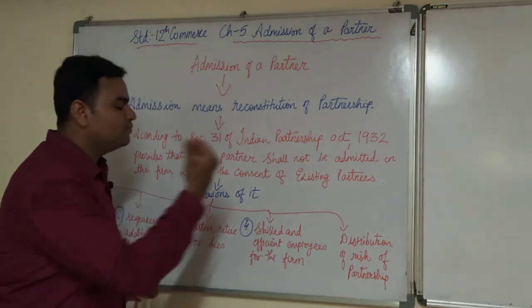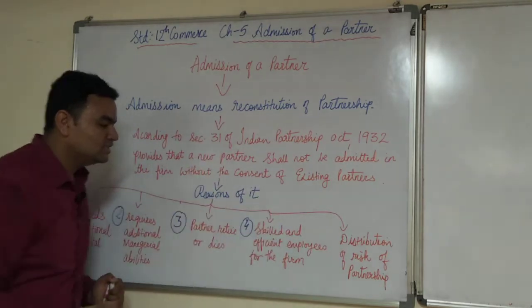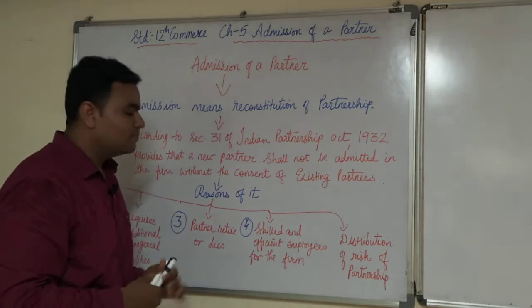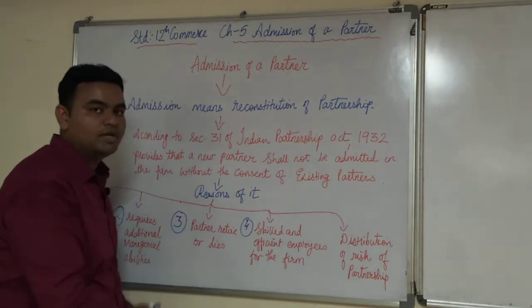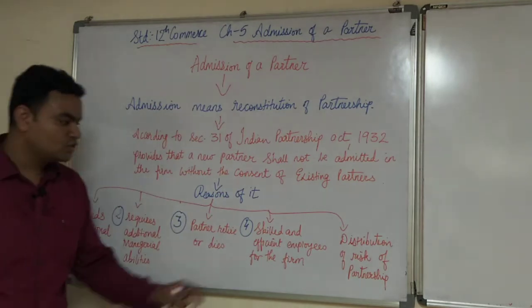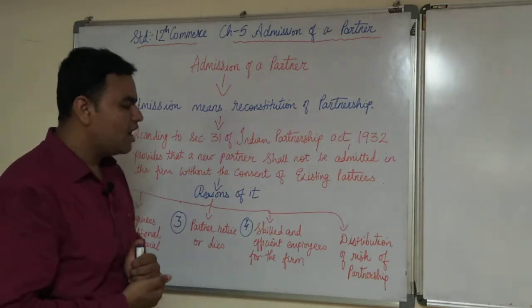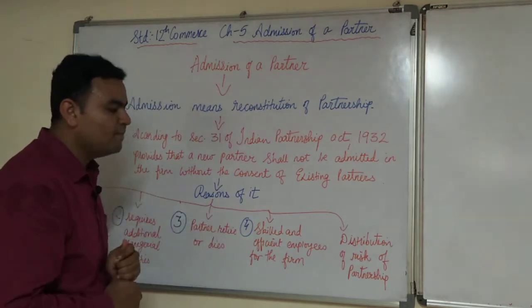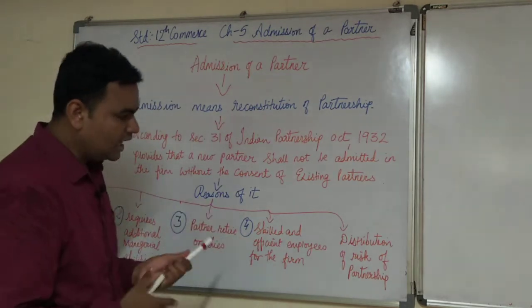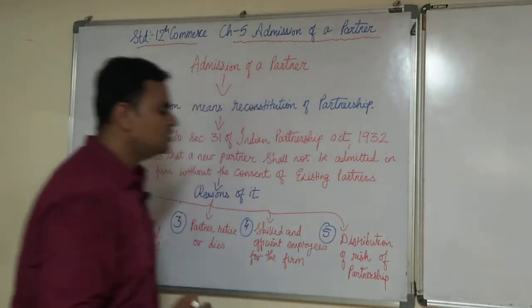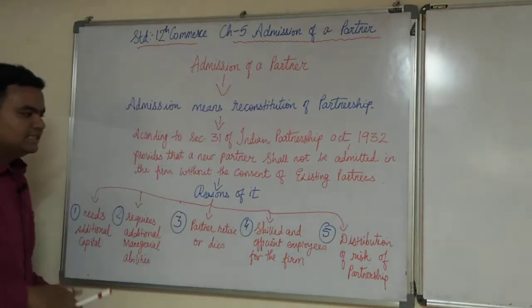So basically the skills and efficiency and his abilities create a most important part over here, and is one of the reasons for admission of a partner. So skill and efficiency are also an important part in admission of a partner. Then the fifth one and the last, that is distribution of risk of partnership.